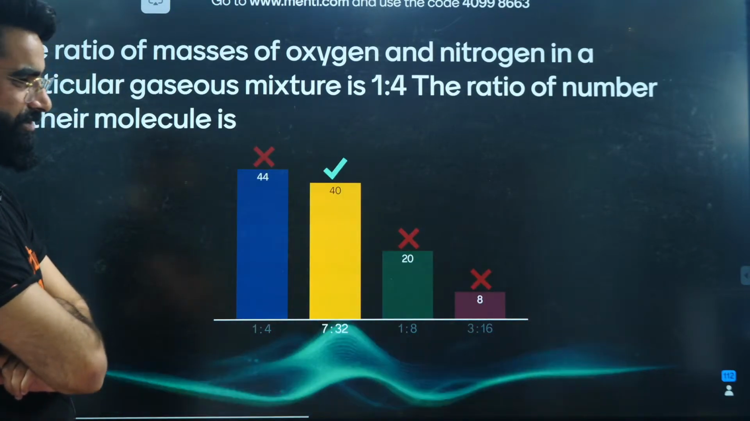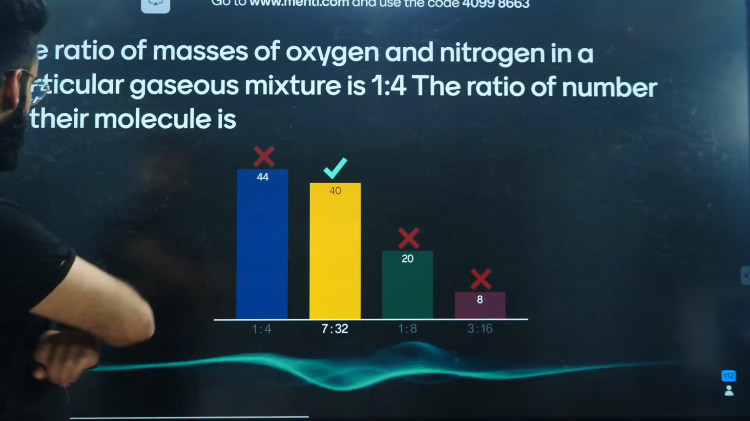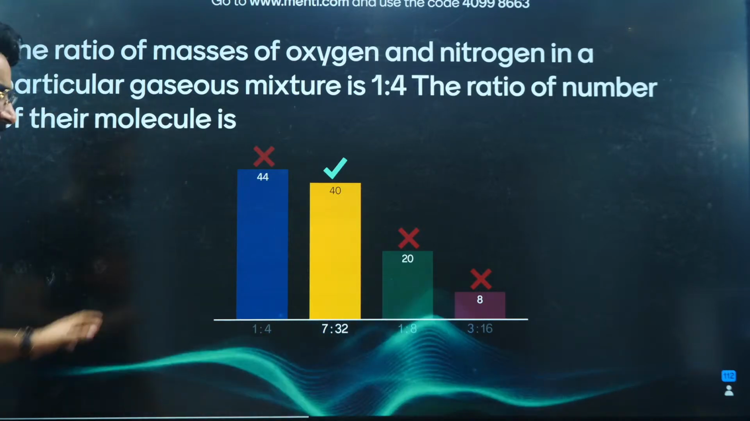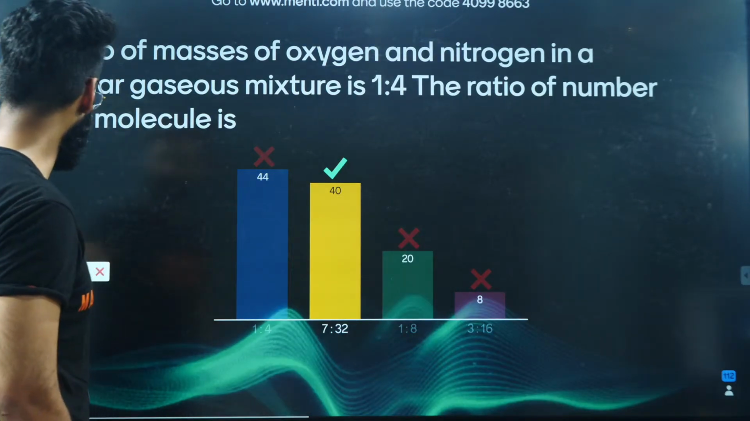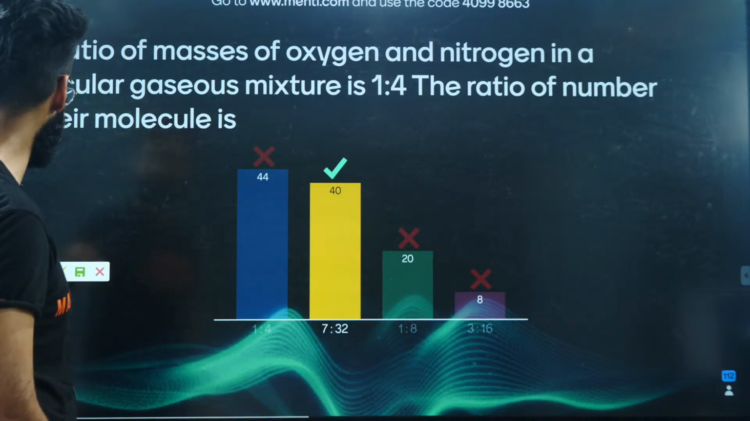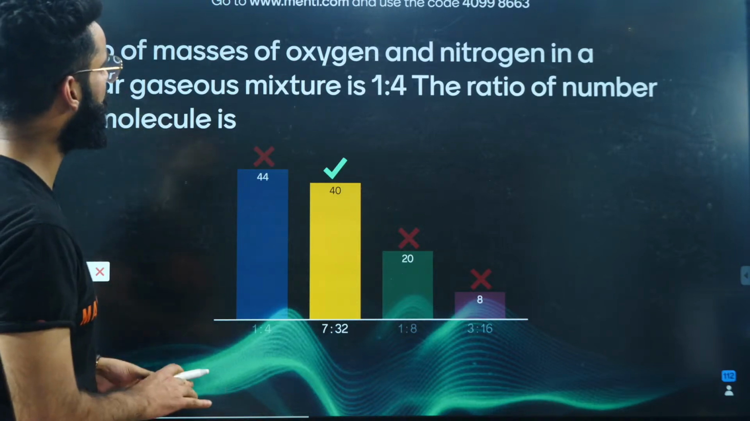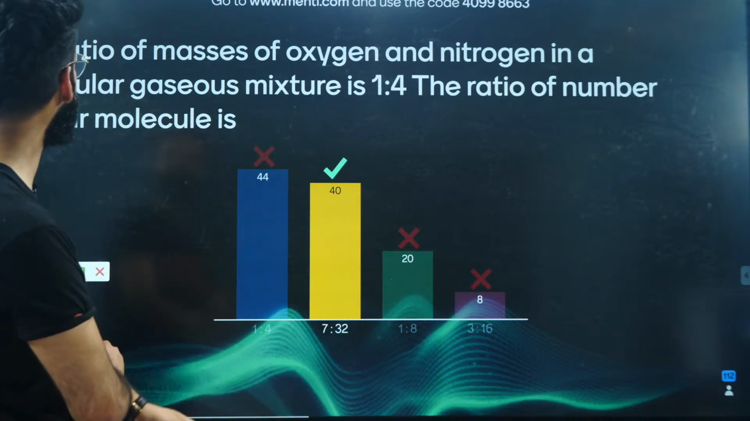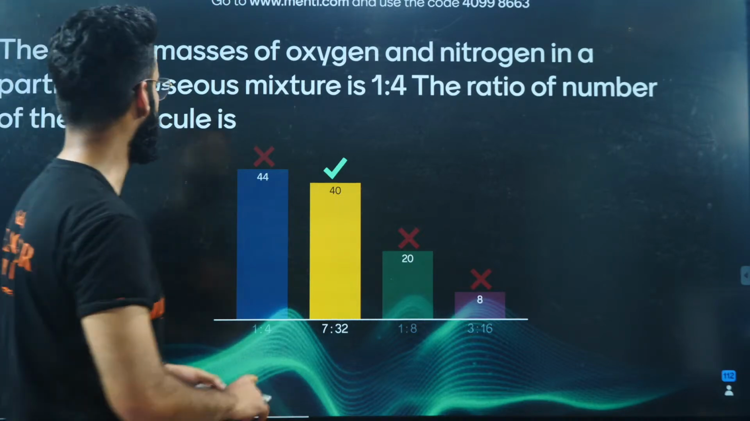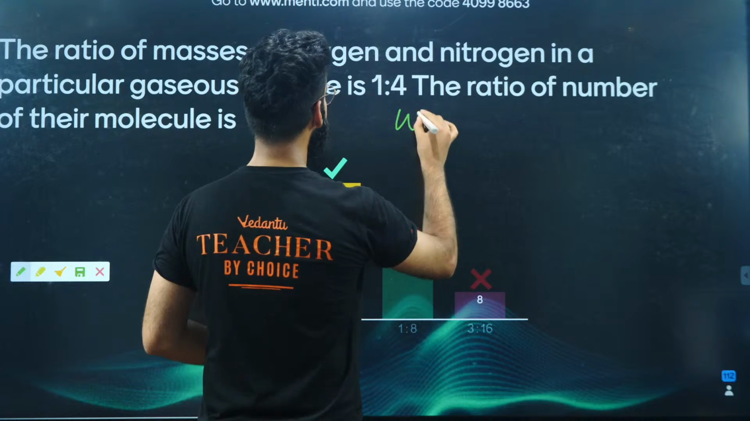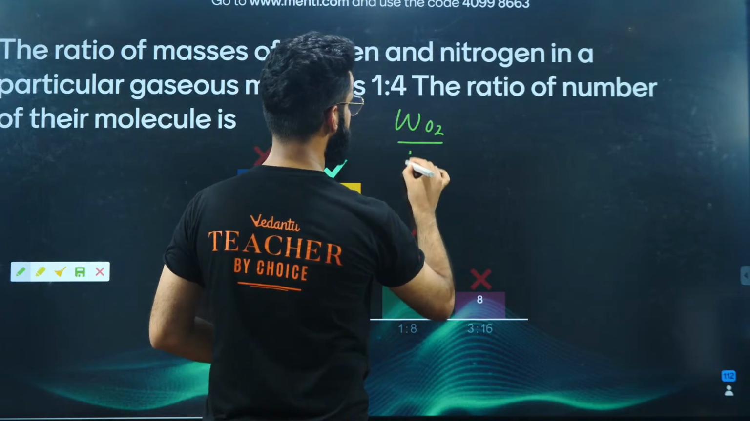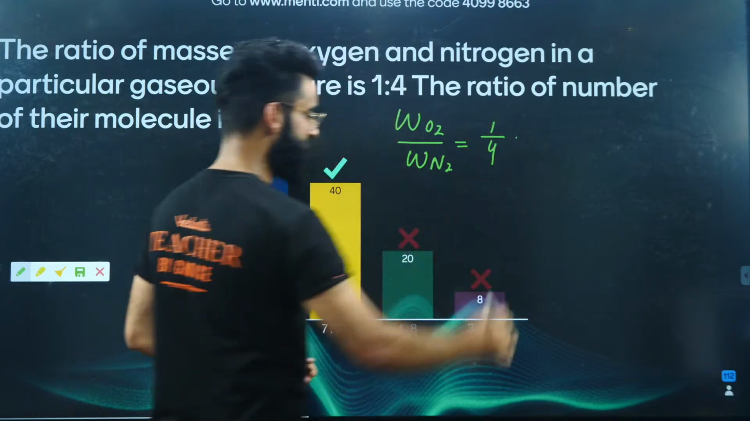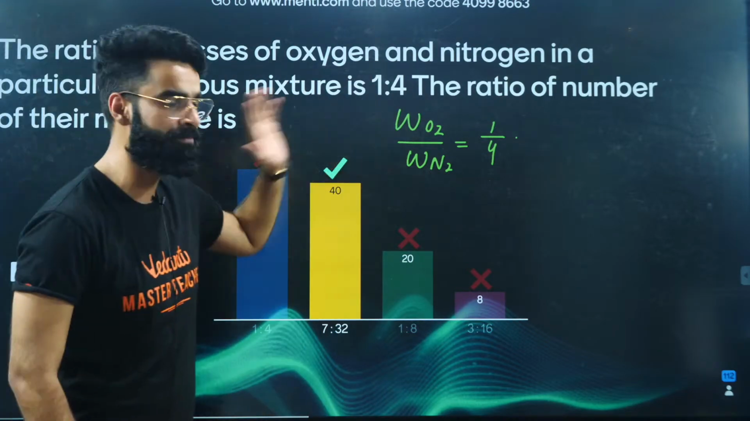Okay, so I can see not many students gave the correct answer. It's a very simple question. First of all, what was given in the question and what were we supposed to calculate? The ratio of masses of oxygen and nitrogen in a particular gaseous mixture is 1:4. So the ratio of the mass of oxygen to the mass of nitrogen is given to us as 1:4. What are we supposed to calculate? I'm supposed to calculate the ratio of their molecules.